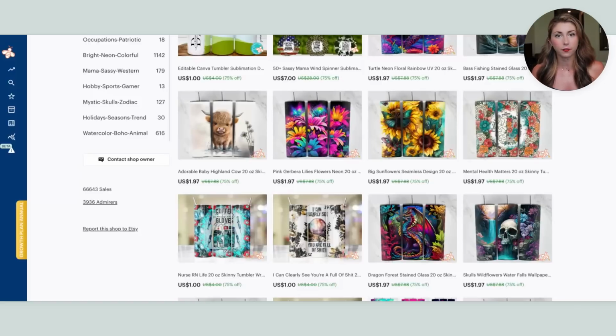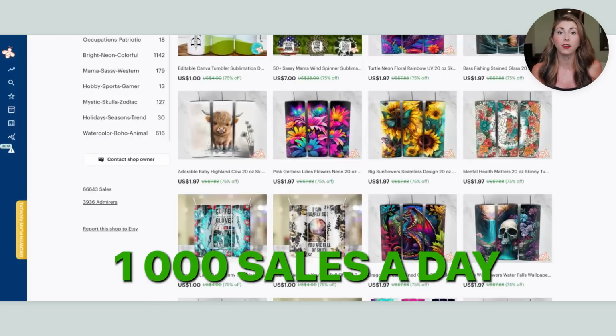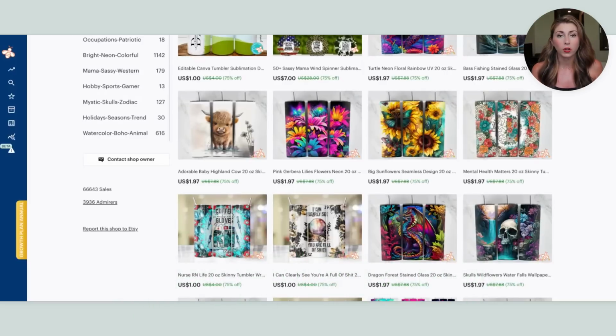This store here, in fact, just started 8 months ago, and they are the top seller averaging about 1,000 sales a day, which is insane. And the only thing that they sell are these tumbler wraps. And you might be looking at these thinking, well, I can't get tons of these designs up. I don't know how to draw myself. I don't know how to make these. But guess what? Everything on this store is made with AI.